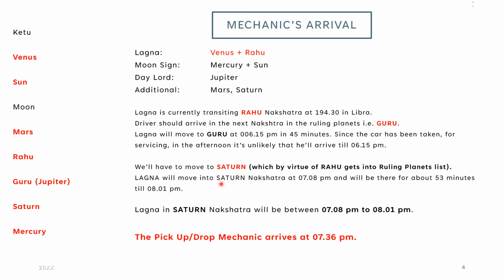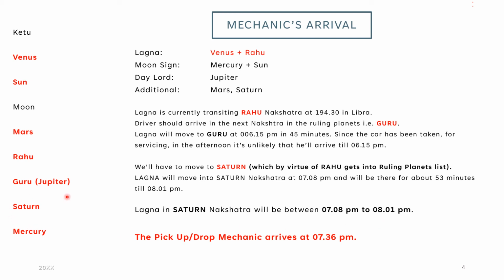Now we'll have to move to Saturn, which comes into the ruling planet list by virtue of Rahu. Lagna will move into Saturn nakshatra at 7:08 p.m. and will be there for about 53 minutes, till 8:01 p.m. The pickup drop mechanic arrives at 7:36 exactly and drops it within this time.